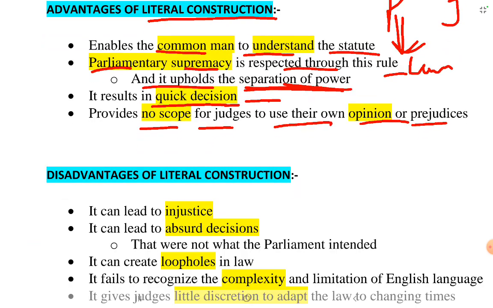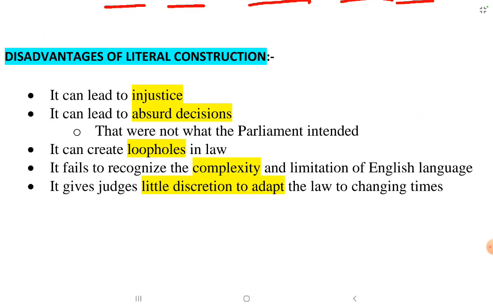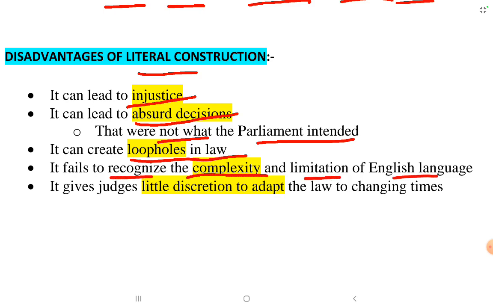These were the advantages. What are the disadvantages of literal construction, the literal rule? It can lead to injustice, it can lead to absurd decisions that were not what the parliament intended. It can create loopholes in law. It fails to recognize the complexity and limitation of the English language. It gives judges little discretion to adapt the law to changing times. These were the disadvantages of literal construction.